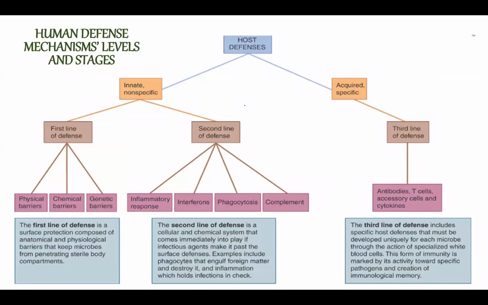Now, our defense mechanisms, again, consist of two types. The first one is called the non-specific defense mechanism. The second one is called the specific defense mechanism. What does non-specific mean? It means that it will fight any type of infection: bacteria, viruses, worms, allergens.